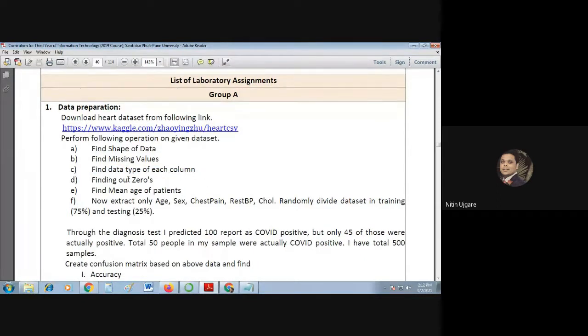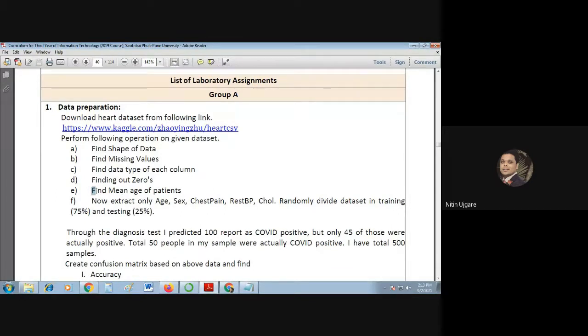We have to find out what type of data exists in each of the columns, whether it is integer, float, numeric, nominal, ordinal, and so on and so forth. So this is the third task. And then finally, the fourth task is finding out the zeros. Whether any row or any column contains zero values, that we have to find out.